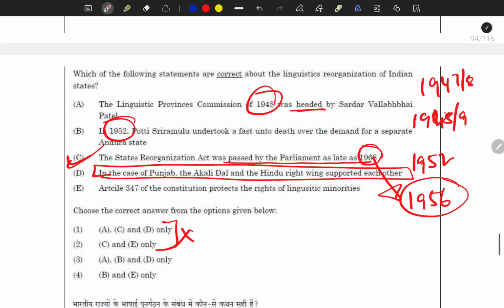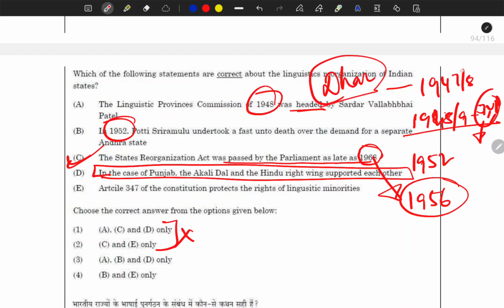In 1948, it was not this JBP committee, Jawaharlal Nehru, Vallabhbhai Patel and Pattabhi Sitaramayya. Interestingly, in this committee, no one was the head. Since all three were very reputed leaders of the time, it was a 3-member committee, but no one was the head of that committee. They were doing it in a very cooperative manner. In 1947-48, it was the Dhar committee, not JBP.